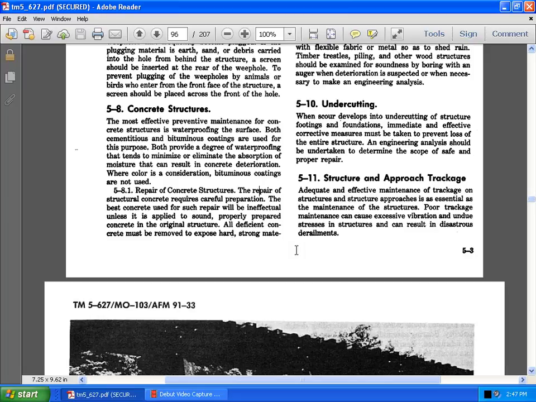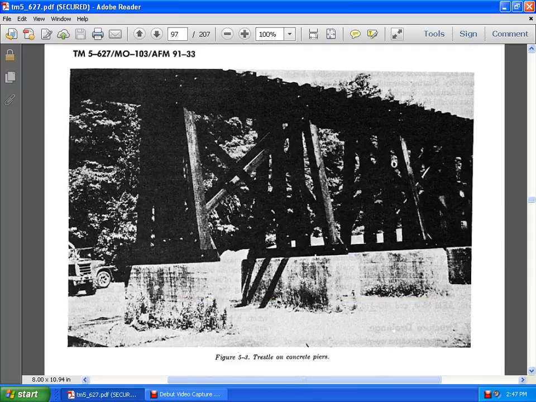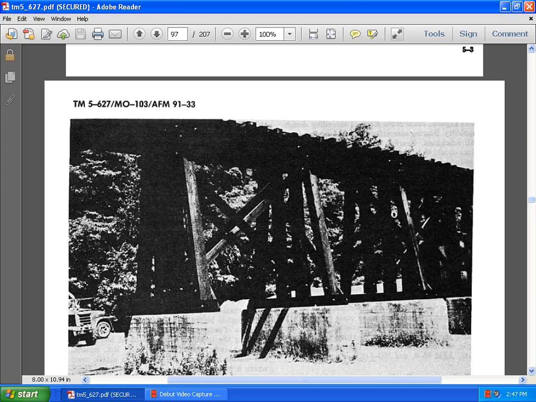Structures and approach trackage. Adequate and effective maintenance of trackage and structure approaches is as essential as maintenance of the structures. Poor trackage maintenance can cause excess vibration and undue stresses on structures, which can result in deterioration and derailment. Here's the trestles on concrete piers.